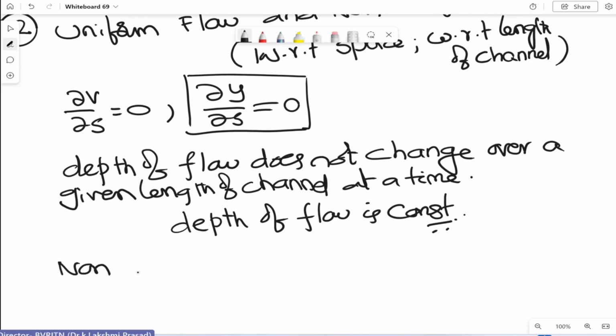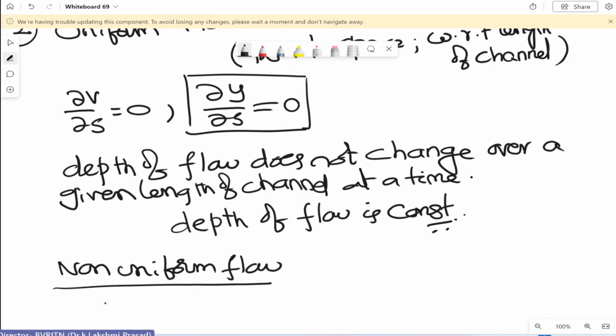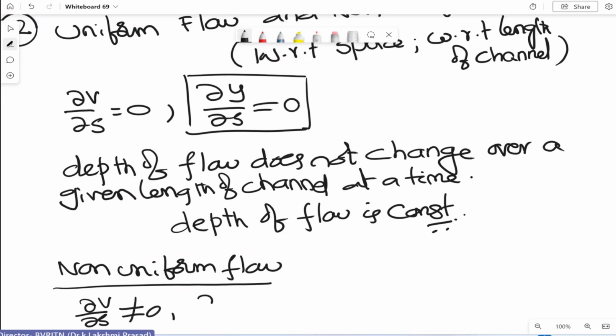Then what is non-uniform flow? This we are also studying. That means ∂V/∂s is not equal to 0, or ∂y/∂s is not equal to 0.